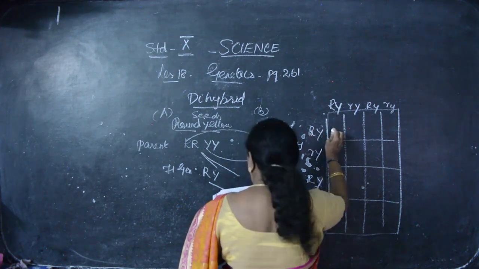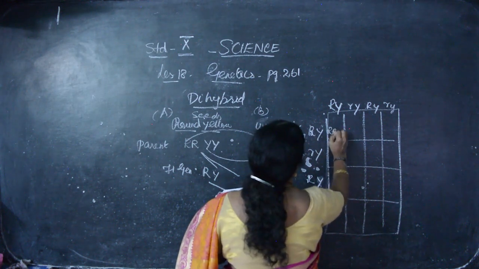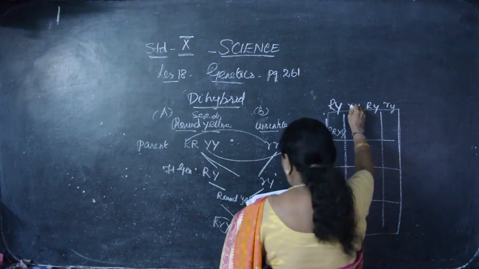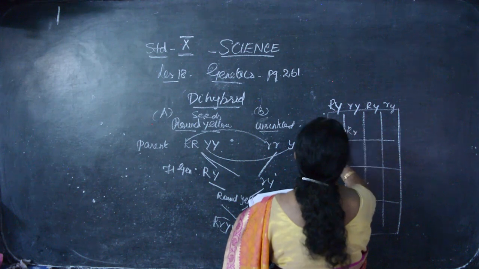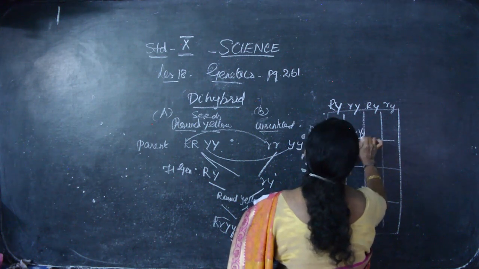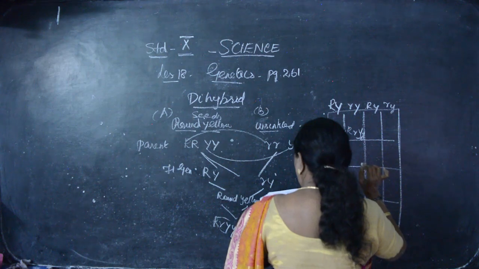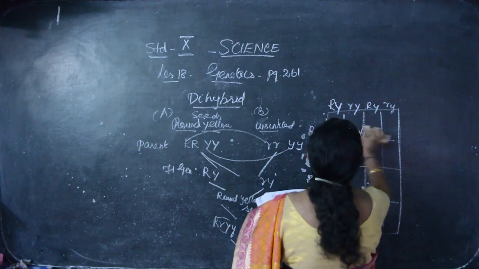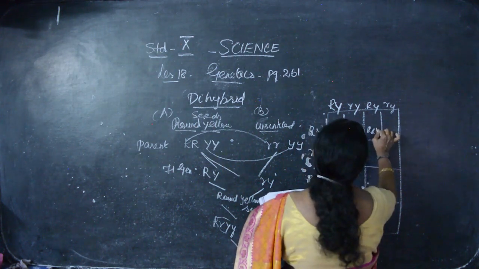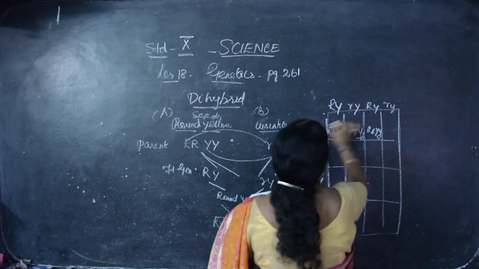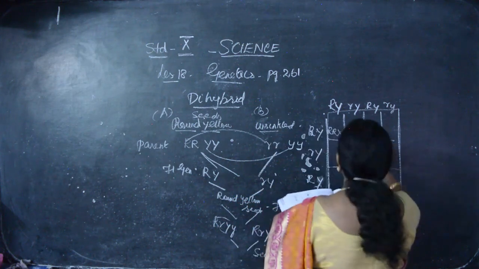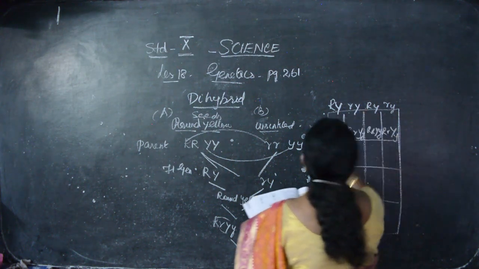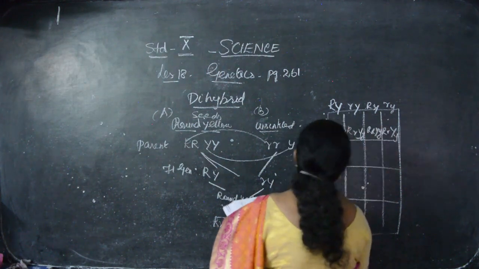For example, R into R, RR, Y into Y, YY. Next we have to go for the R into R, RR, Y into Y. This is small y. R into R, RR, Y into Y. The same like R into R, R, big Y and small y. We have to multiply. We are doing multiplication the same like R into R, big Y into small y. Like that we have to multiply. Then second, third, fourth, like that you have to multiply.